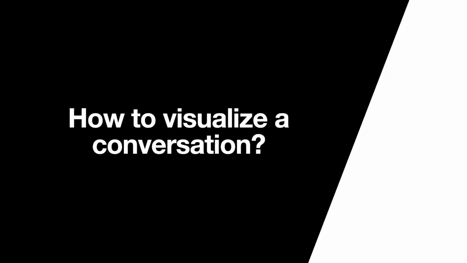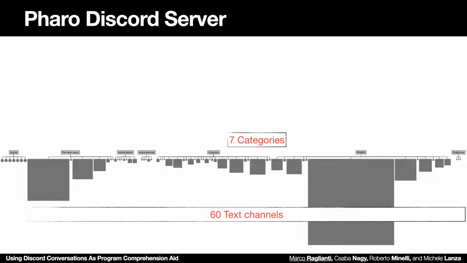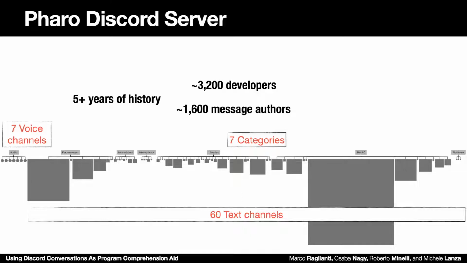But how can we augment a representation of a conversation to support program comprehension? We use as a case study our Discord server. It consists of 7 categories, 60 text channels, 7 voice channels. It has 5 years of history, 3,000 developers, half of them are active message authors, a total of about 200,000 messages. In particular, we focus on an example in the Rossal channel.